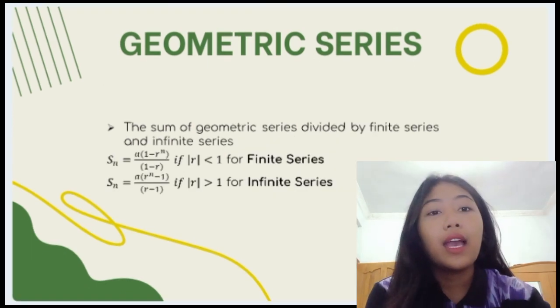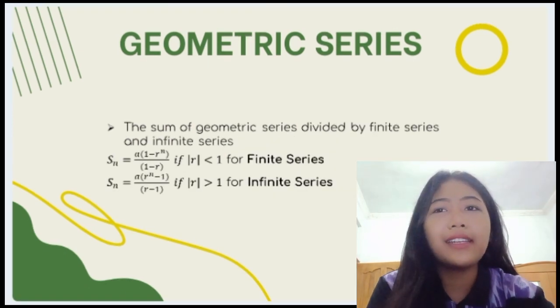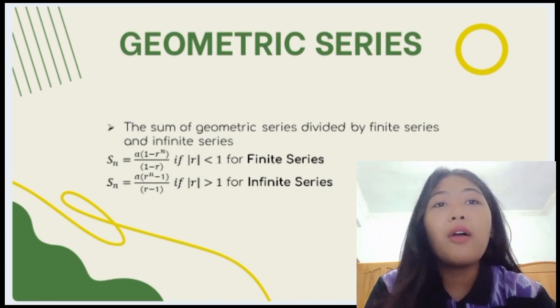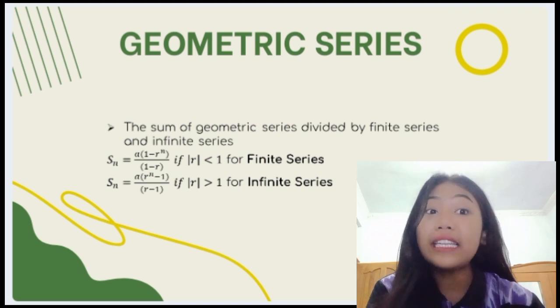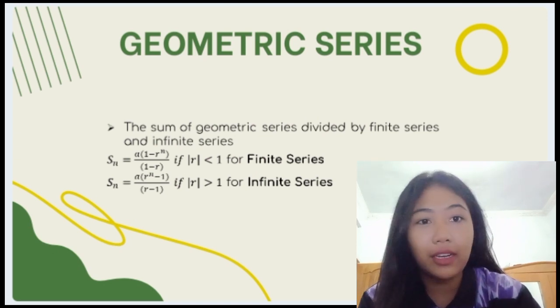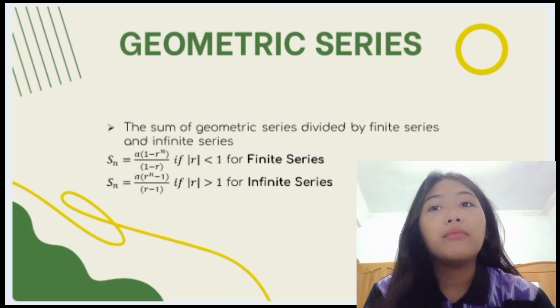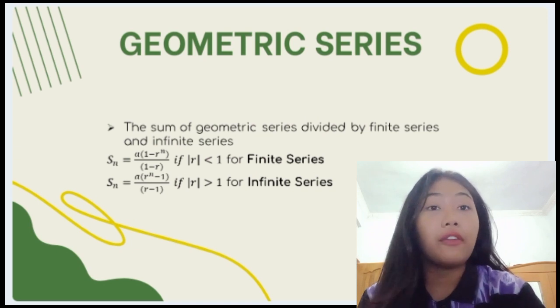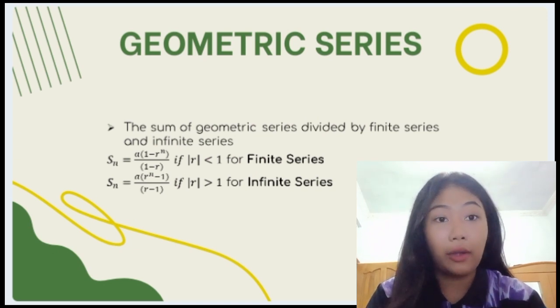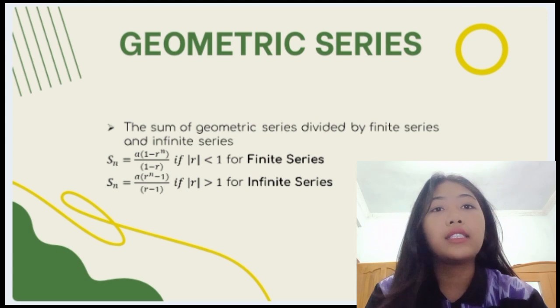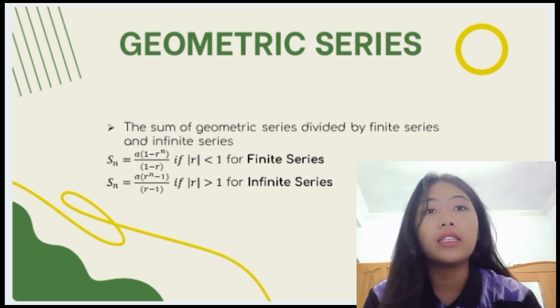an. And in geometric series, there's a special case. The sum of a geometric series is divided into finite series and infinite series. There are also infinite and finite series in arithmetic series, but the sum of them uses the same formula.